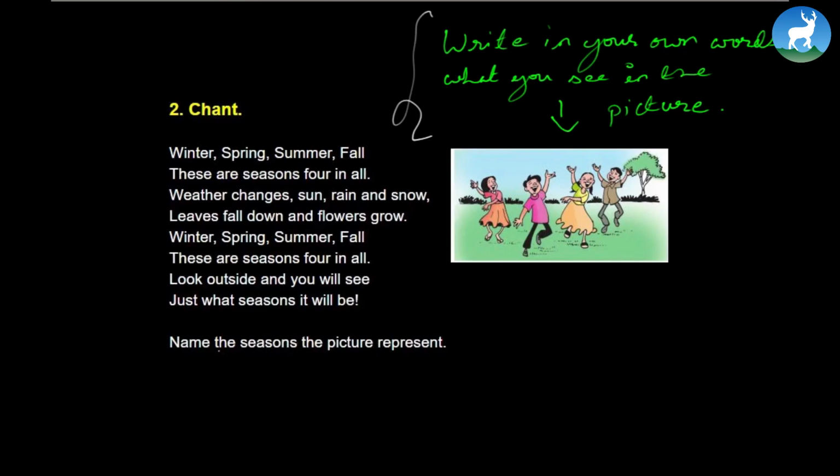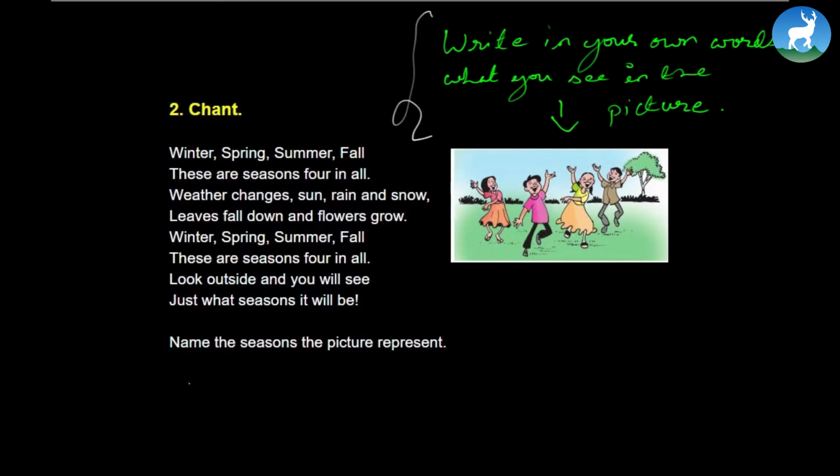Let's chant this. Winter, spring, summer, fall. These are seasons four in all. Weather changes, sun, rain, and snow. Leaves fall down and flowers grow. Winter, spring, summer, fall. These are seasons four in all. Look outside and you will see just what seasons it will be.